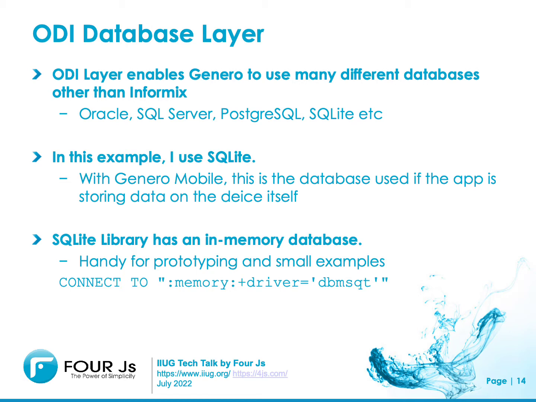So with this file of text, I want to put it into a database. Genero has the ability to connect to many database types. It also has the ability to connect to two or more databases at the same time. In this example, I used SQLite. With Genero Mobile, this is the database that will be used to store data on the device. SQLite also has a handy in-memory database, very handy for prototyping and small examples, as it can be shared amongst other developers and you'll know it'll work in their environment, rather than worry about them having to create tables on their database. So that is what I've used here.